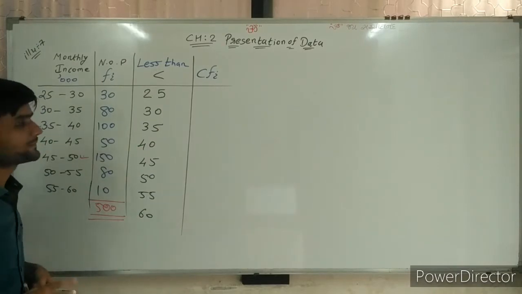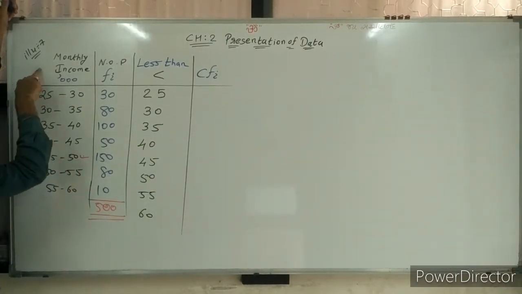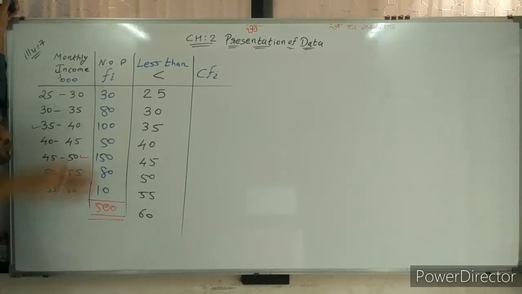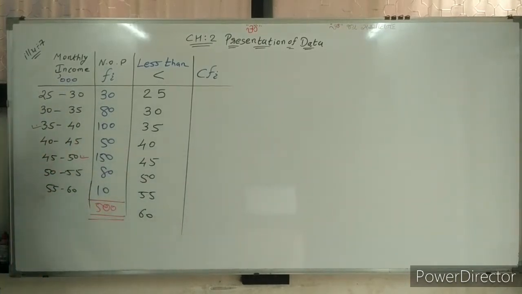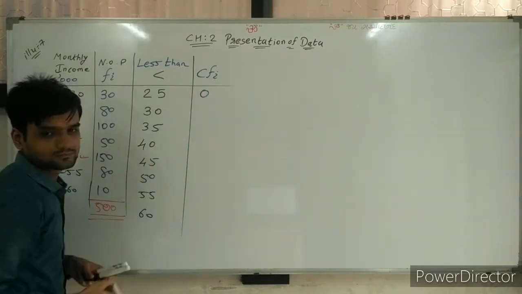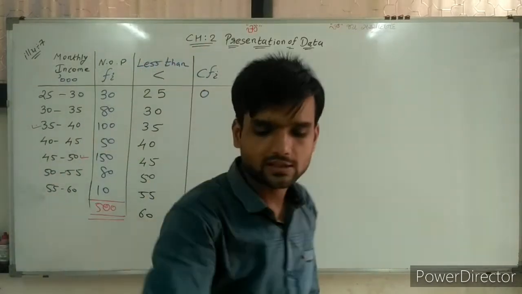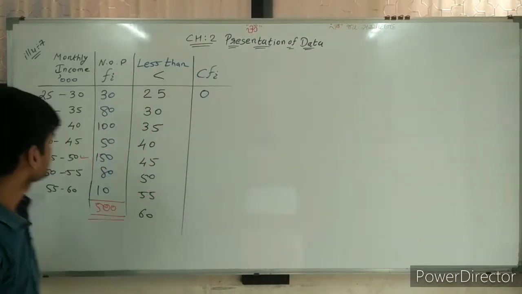Less than 25,000 salary, how many persons are there? Nobody is there who is getting less than 25,000 salary. Simple. So write down here 0. Nobody is there who is getting less than 25,000 salary.